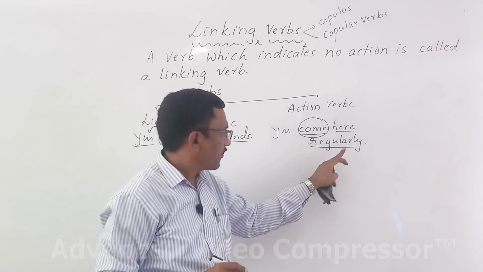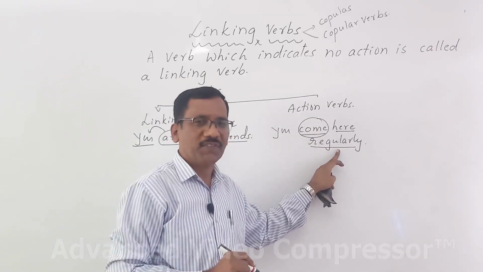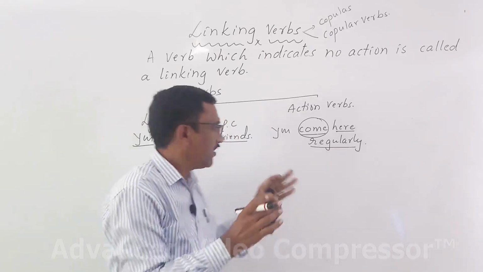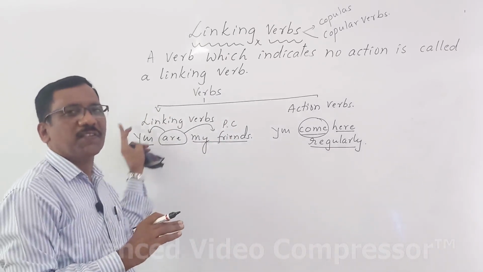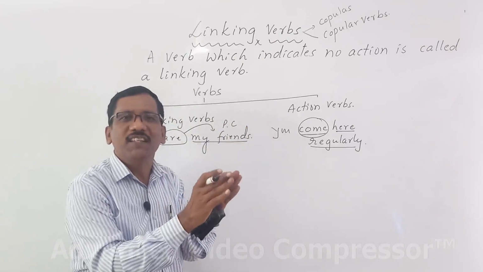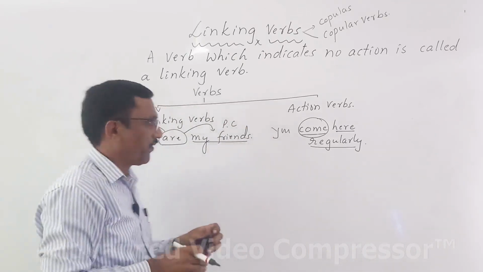After action verbs, you see what? Adverbs. Clear? Action verbs show action. Linking verb links the subject of the sentence with its predicate complement, and predicate complement is equal to subject. I hope this point is clear.